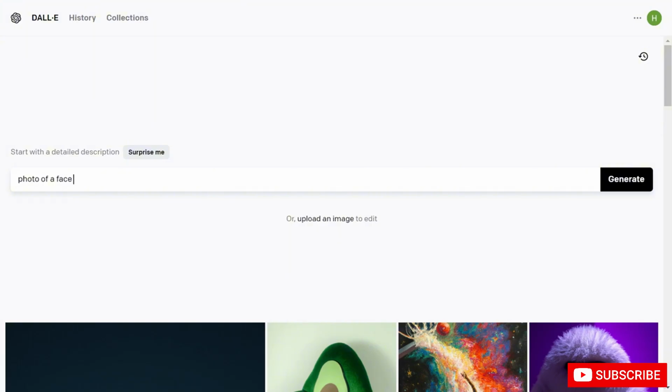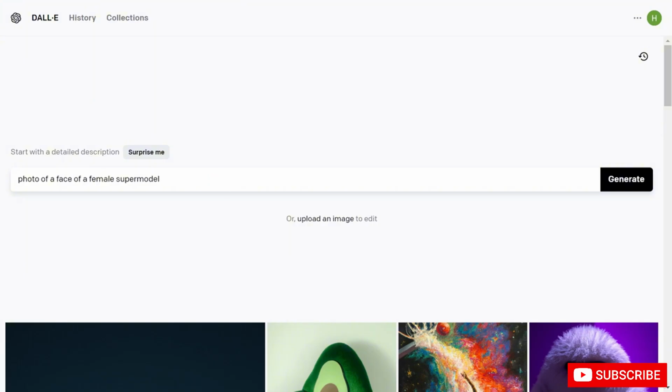Okay, so then I can add stuff like, is it a male model that I want or a female model? I can go with, for example, a female model. So okay, so we have a close-up face of a female model, or we can say supermodel, etc.